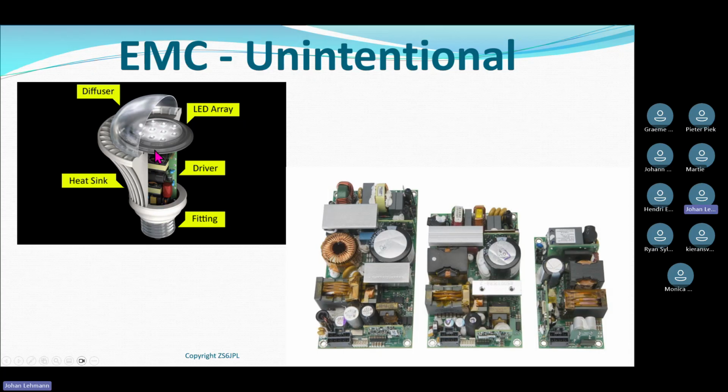If it disappears, then you start turning back on the LED globes one after the other until you find the culprit, and you take it to the garage, smash it with a hammer and go and buy yourself another one. Okay, so LED globes are a big unintentional radiator of RF energy.